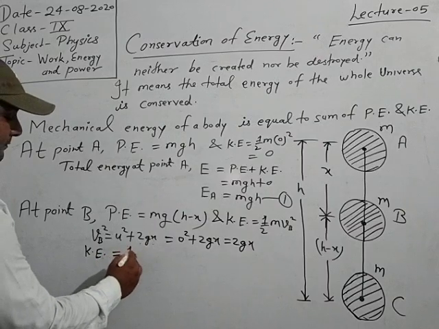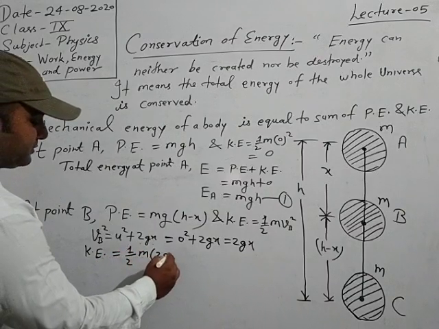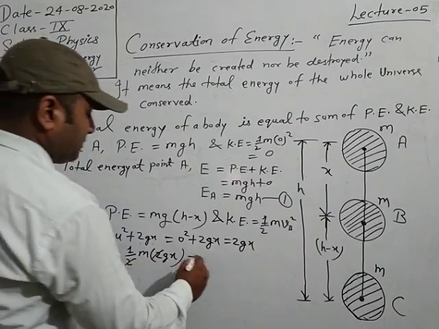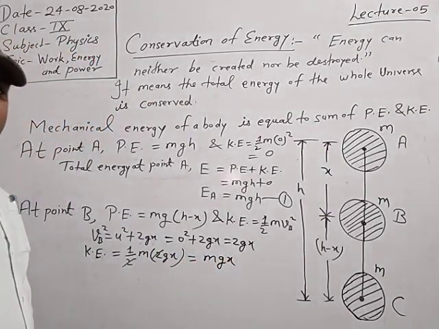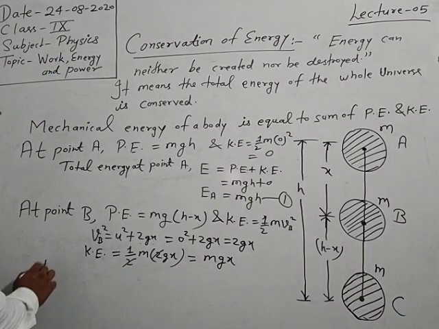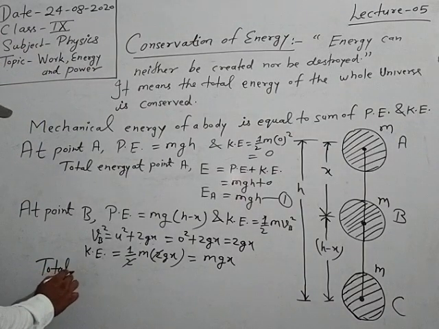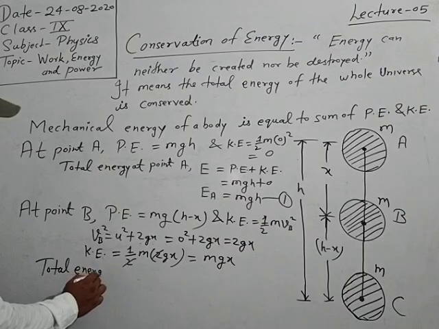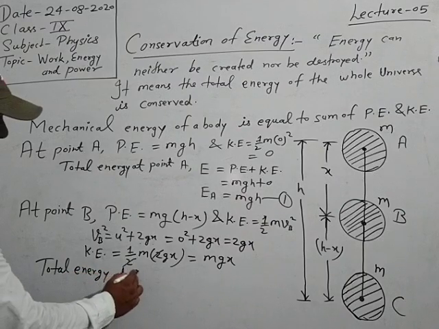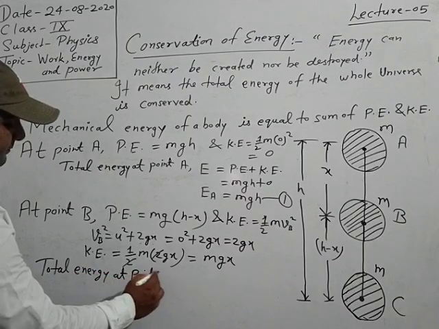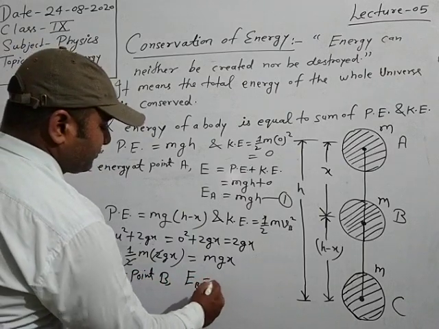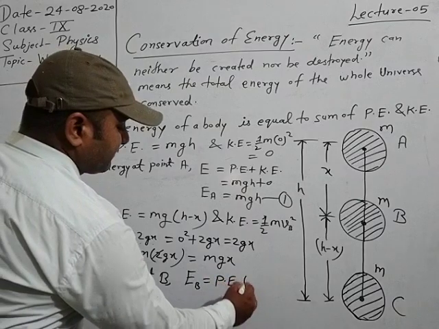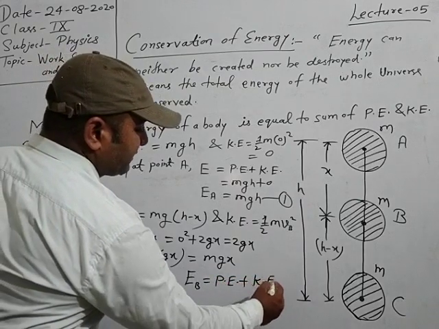So kinetic energy is equal to half m times 2gx, the 2 cancels out, so it is equal to mgx. Then total energy at point B, that is EB, is equal to potential energy plus kinetic energy.